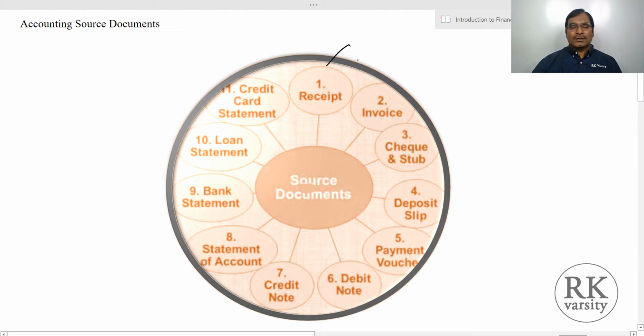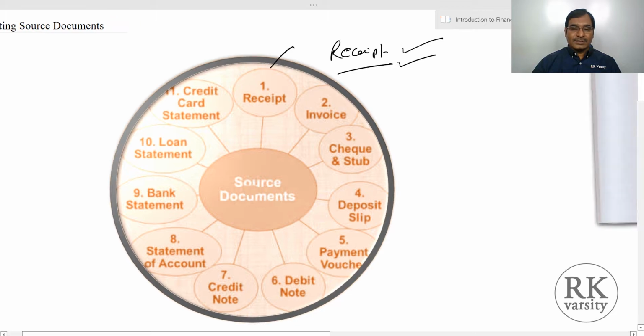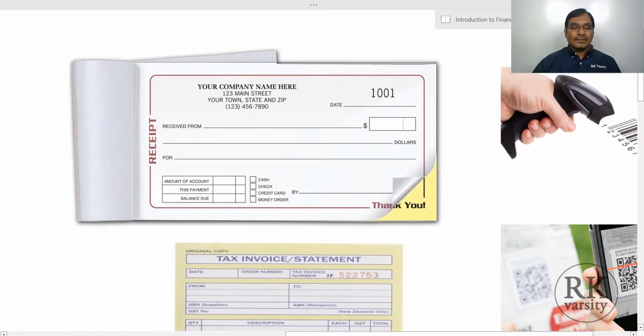Now, receipt is one very commonly seen source document in accounting. Assuming that you are a college student and you paid a fee in your college, your college clerk will issue a receipt saying the amount of rupees received from you. So there is a receipt. Or if you are participating in a tournament and on behalf of your team you paid a tournament participation fee, then also you get a receipt. Similarly, when you go to a supermarket or a store to buy groceries, then also they'll give you a receipt.